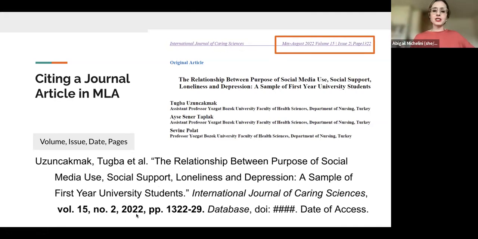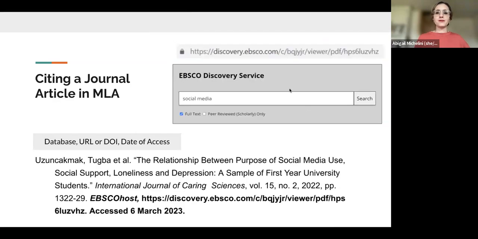I do whatever MLA tells me to do, comma, the page numbers it's from, okay? And to catch the page numbers, this is the first page number. I just flipped through the article. What is the last page? Oh, it was 1,329, so I put it here. And then I need the database that it's from. This one was from EBSCO Discovery Service, which is called EBSCO Host. So I'm going to put that here in italics. And then I need the permanent link, okay, or the DOI, or wherever I got it from. So I'm going to copy and paste that here and the date that I accessed it last, okay? So that is how we do a journal article.